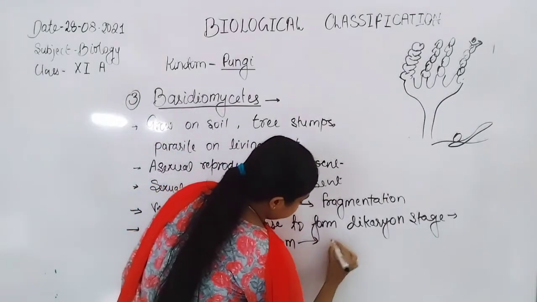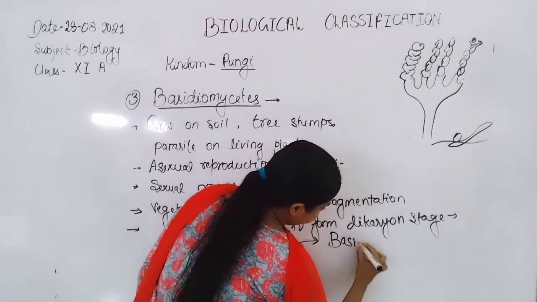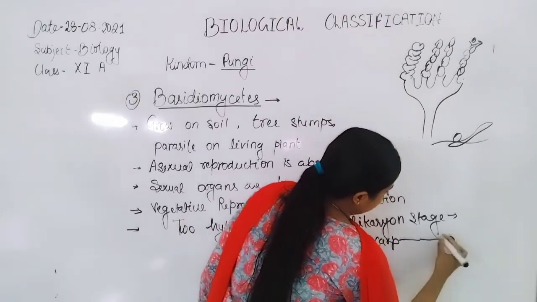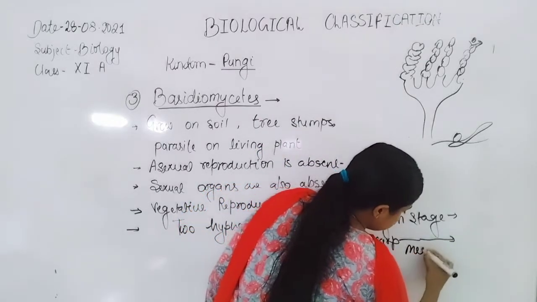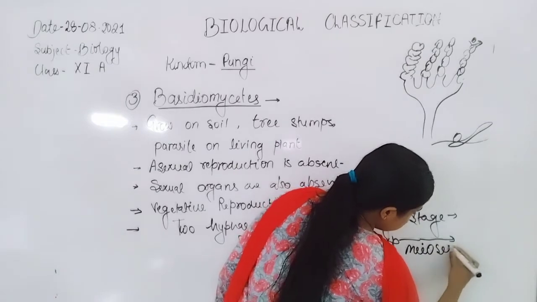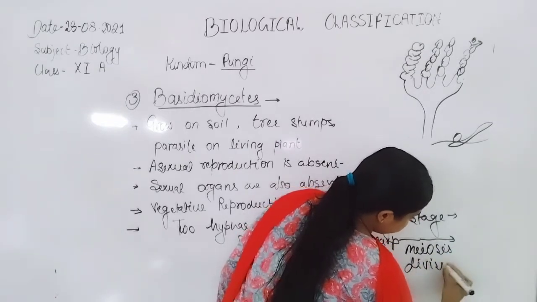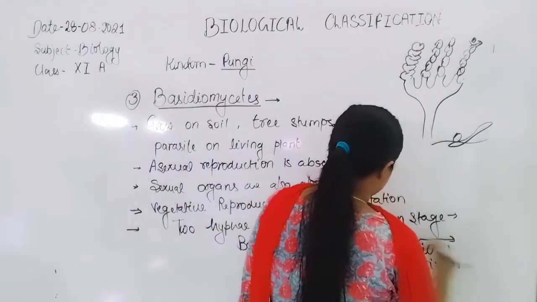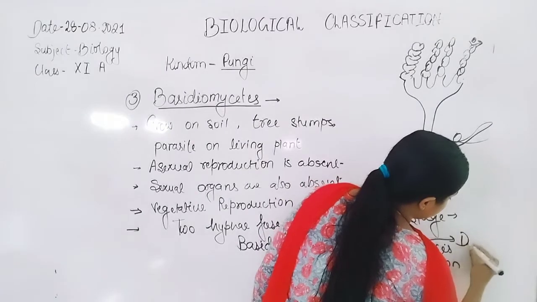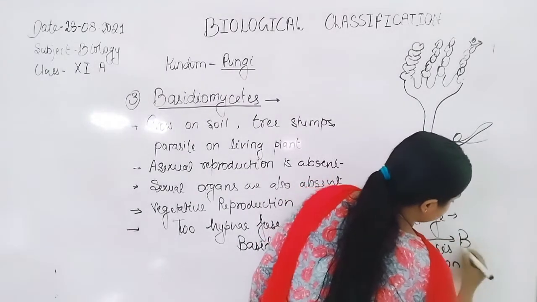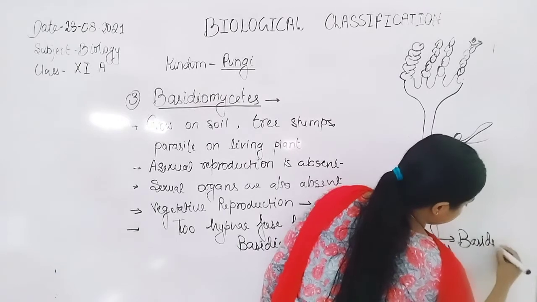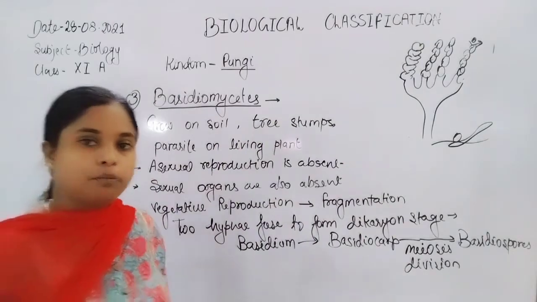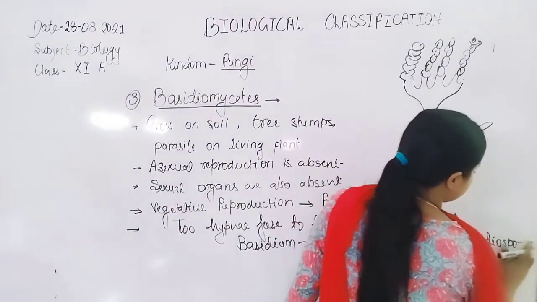On the basidium, the basidiocarp will form, and in the basidiocarp the meiosis division takes place. From the meiosis division there is formation of basidiospores.